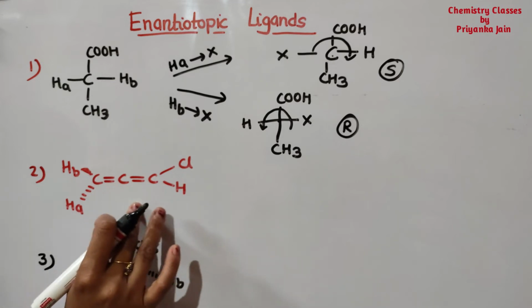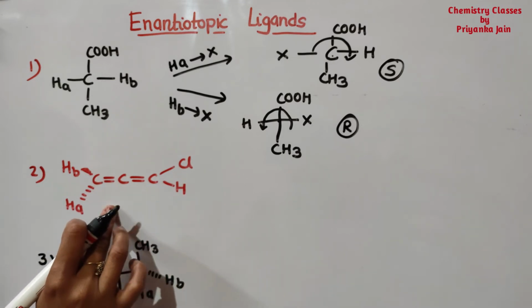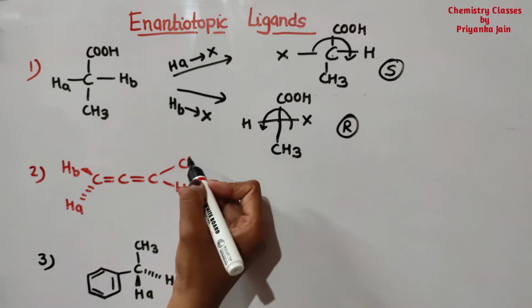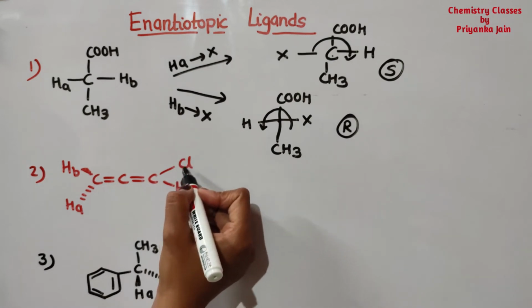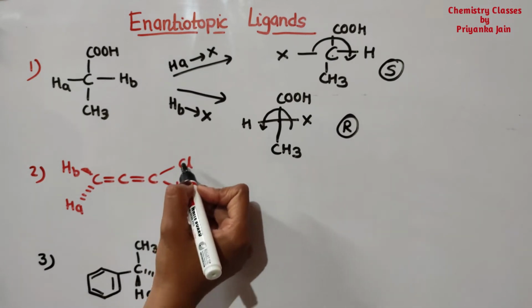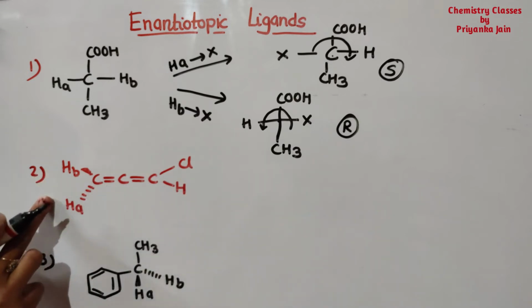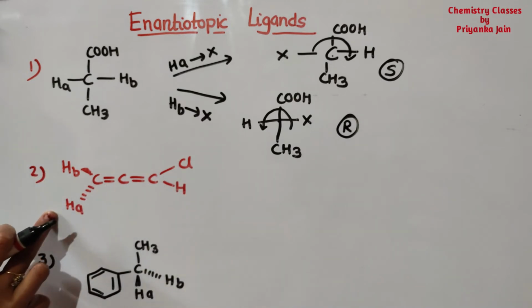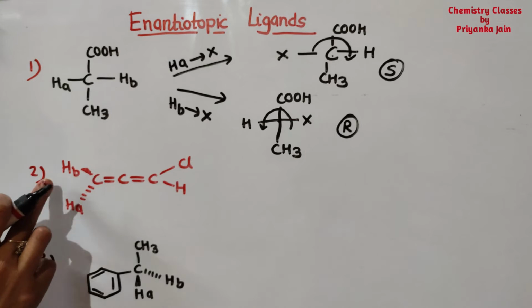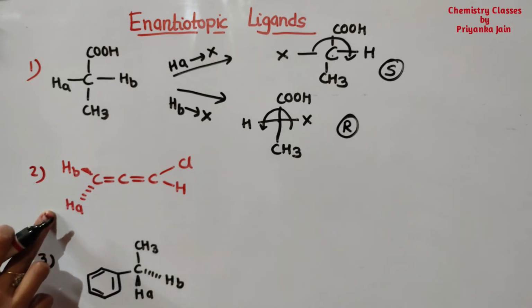Here this is the allene, but see here this is the substituted allene. Substituted means these two groups are now different. These two groups are different, so we have to identify these two groups. This HA and this HB will be now enantiotopic. Why?